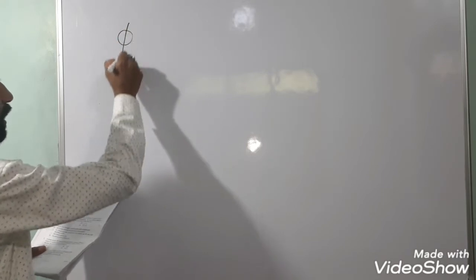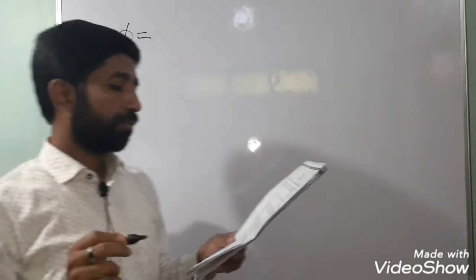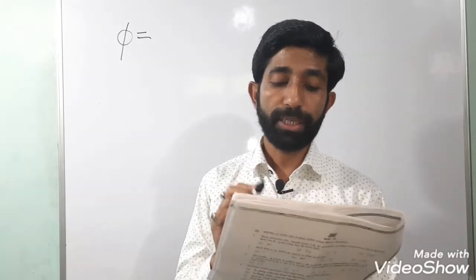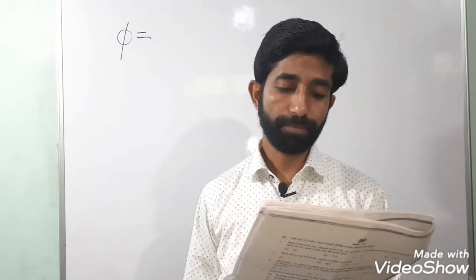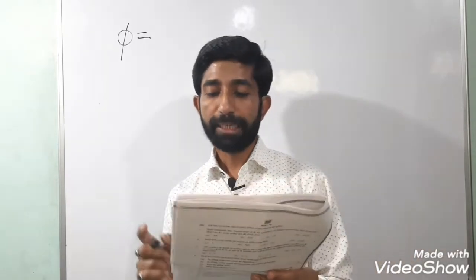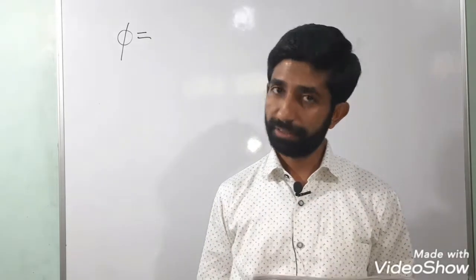This is question number 4, I have got set number 3. Question number 4 is: the electric flux through a closed Gaussian surface depends upon. Option 1, net charge enclosed and the permittivity of the medium. Option 2, net charge enclosed, permittivity of the medium and the size of the Gaussian surface.